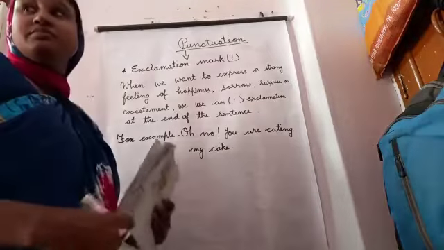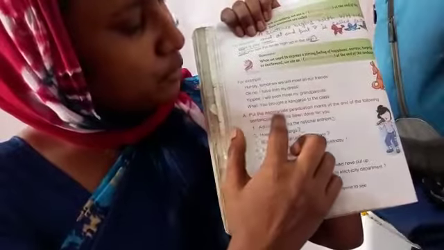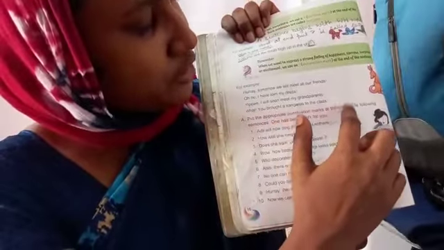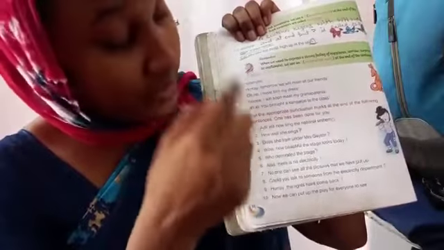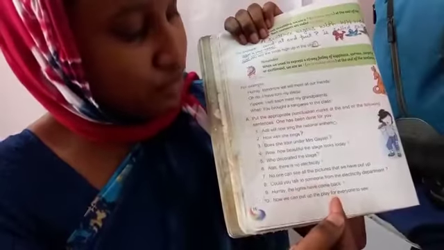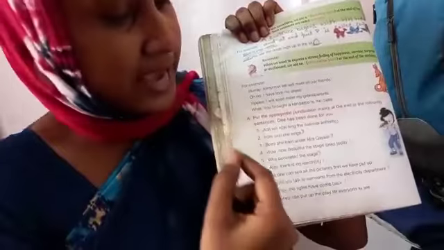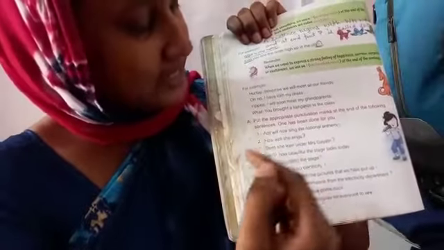Let's see the exercises. See exercise A. Put the appropriate punctuation mark at the end of the following sentences. One has been done for you. So first we read these sentences. Where we need a full stop, we will put a full stop. Where we need a question mark, we can put a question mark. Where we need an exclamation mark, at that place we will put an exclamation mark.